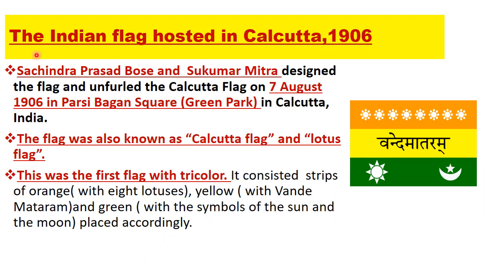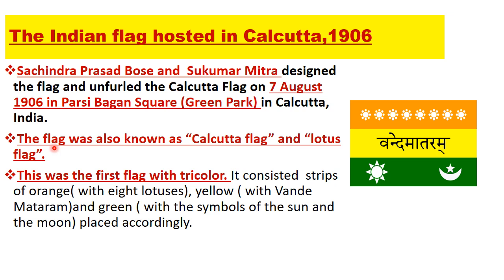The Indian flag hoisted in Calcutta, 1906. Sachindra Prasad Bose and Sukumar Mitra designed the flag and unfurled the Calcutta flag on 7th August 1906 in Parsi Bagan Square, Green Park in Calcutta, India.